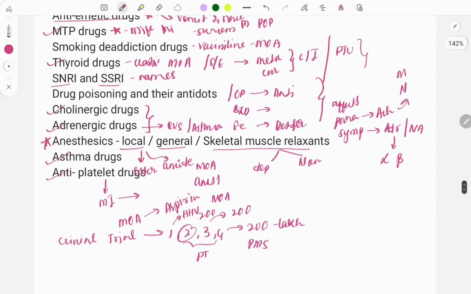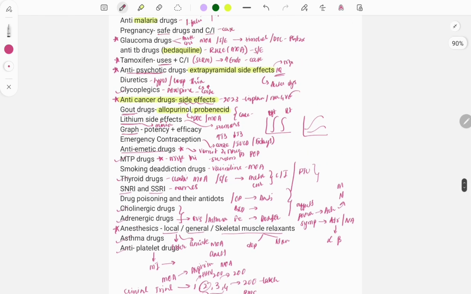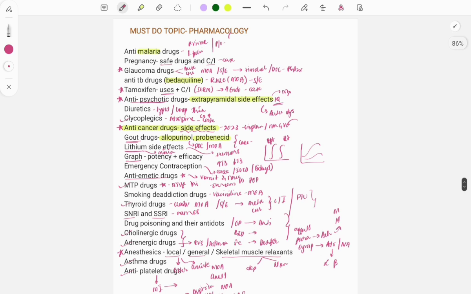So these were some important topics which you must cover from pharmacology. Pharmacology is mainly about the drugs and their treatment of diseases, so it comes in integration with surgery and medicine. While reading surgery and medicine, integrate it with pharmacology and try to read it. That way you will be able to complete pharmacology as well as the treatment part of the diseases from surgery and medicine. It will be easier for you.